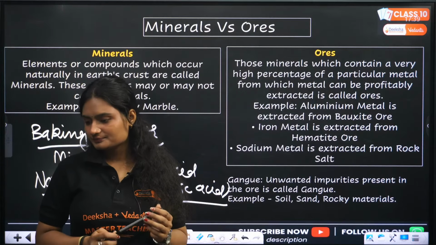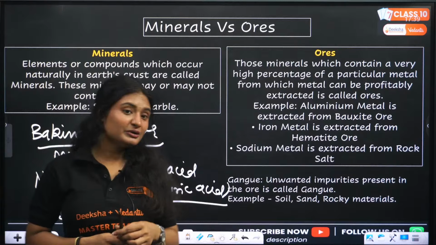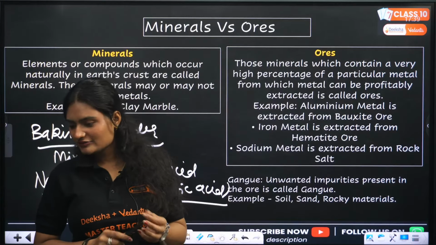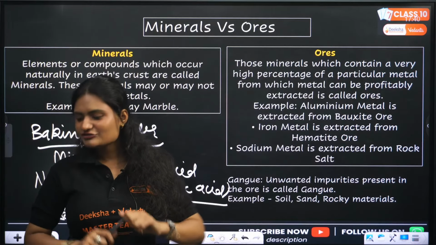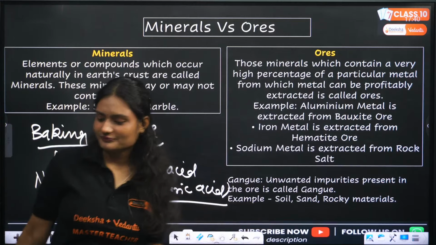Hi, Amit. What about the carbon chapter? We will be doing the carbon chapter also. Yes, we will be doing the carbon chapter. Which formula do you find tough? Ask me.